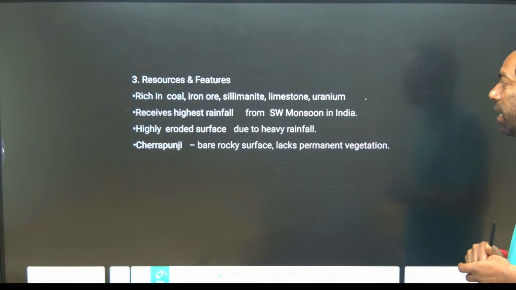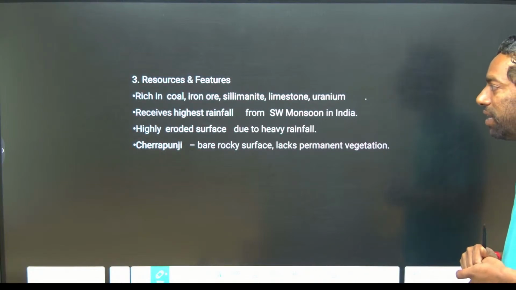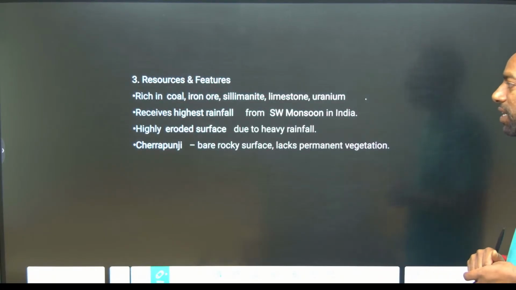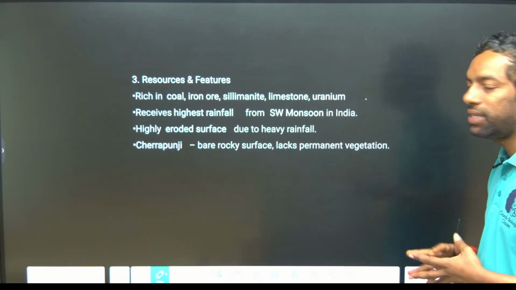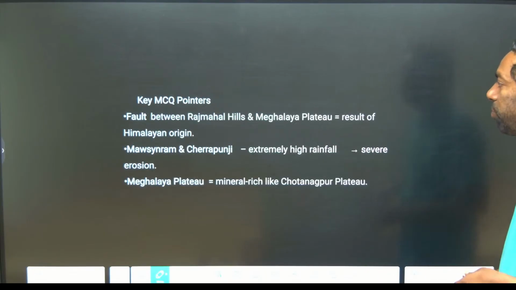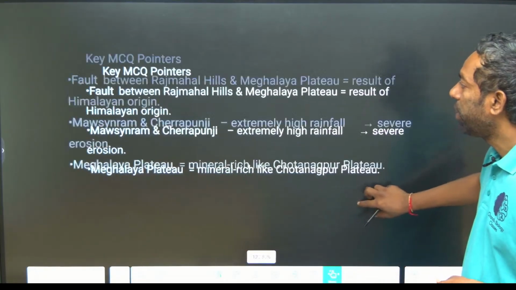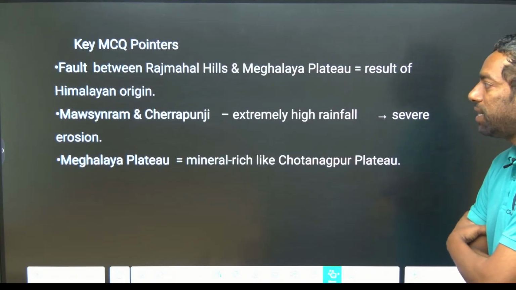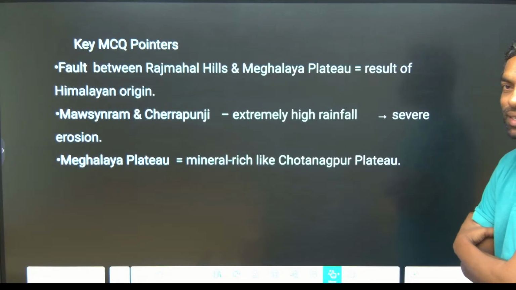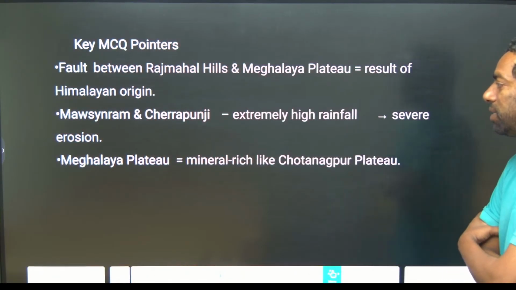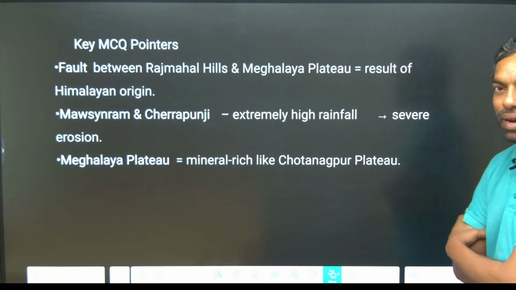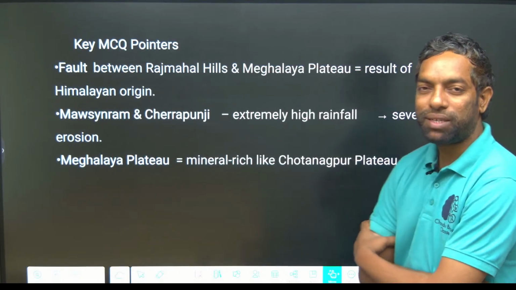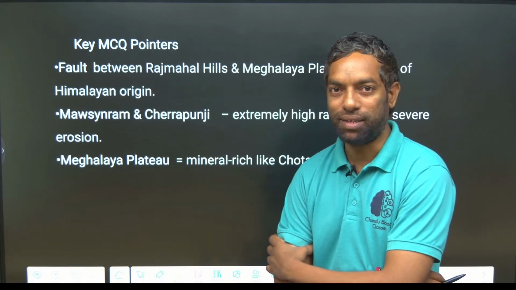The northwest monsoon of India creates the highest rainfall, especially at Cherrapunji and Mawsynram of Meghalaya, the highest rainfall places, guys. Key points from the exam point of view: the falls between the Rajmahal Hills and Meghalaya Hills are important. Mawsynram and Cherrapunji are the highest rainfall places in the plateau region. The Meghalaya plateau is mineral rich, and the Chota Nagpur plateau is the most mineral rich area, mainly in Odisha and Jharkhand.